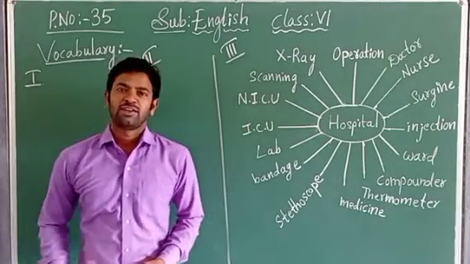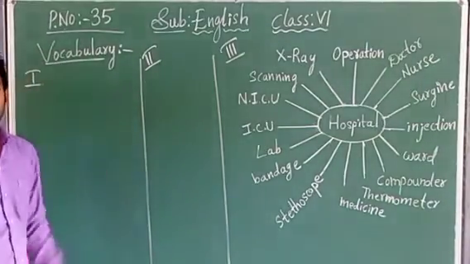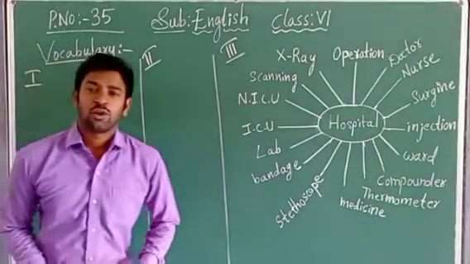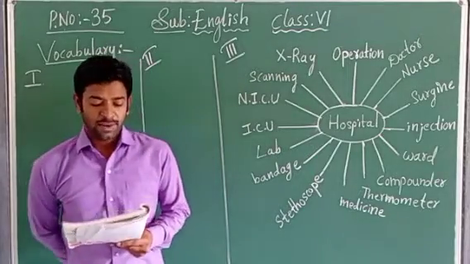Let us begin the day with a new topic, children. What is our topic? Today we are going to learn the vocabulary part, children. So open page number 35 from your textbook, page number 35, children. What is given? The vocabulary bit is given.